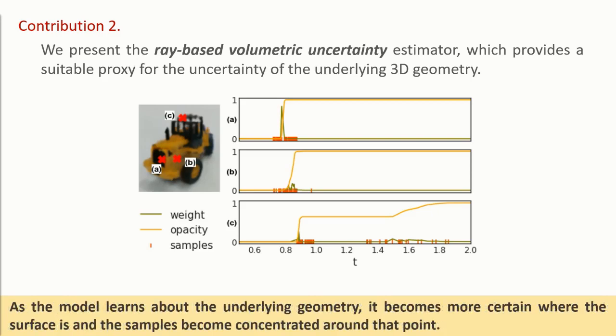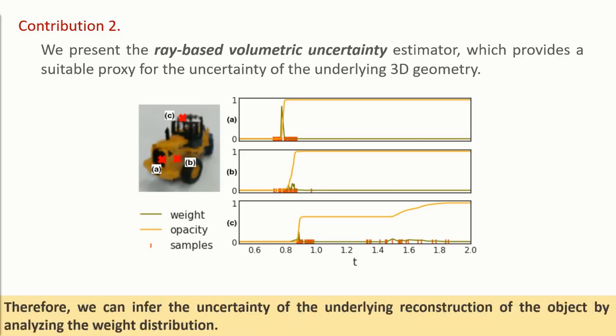As the model learns about the underlying geometry, it becomes more certain where the surface is, and the samples around it become concentrated and converge to a certain point. Therefore, we can infer the uncertainty of the underlying reconstruction of the object by analyzing the weight distribution.